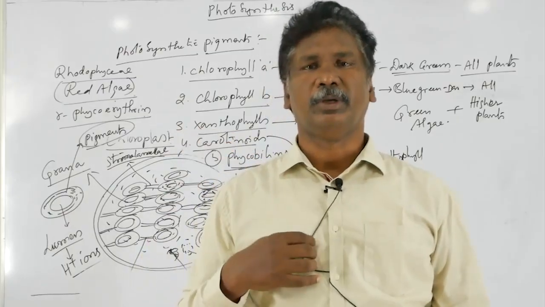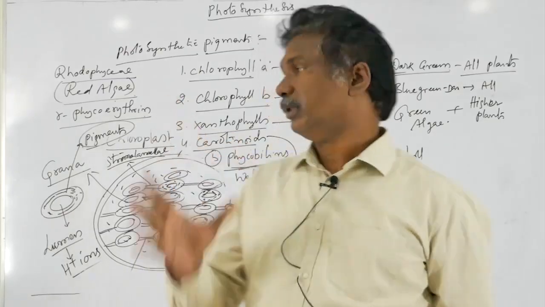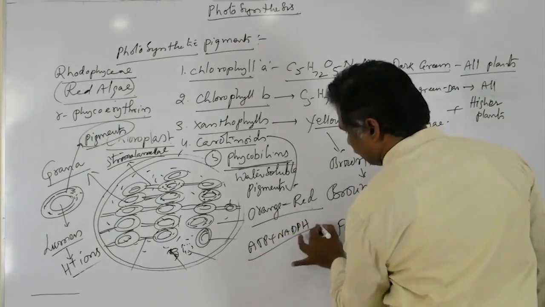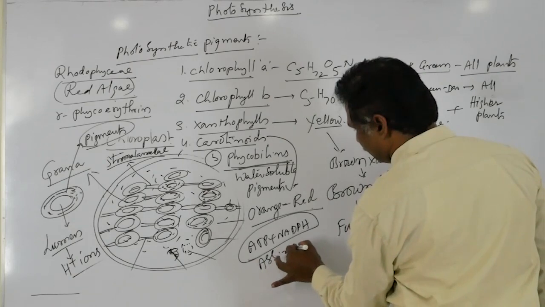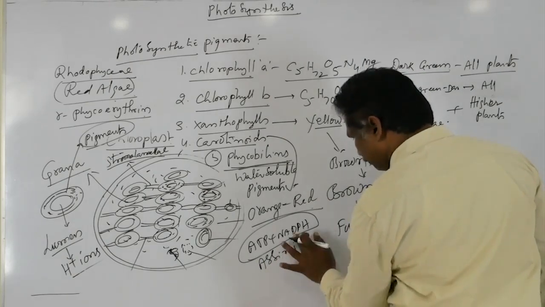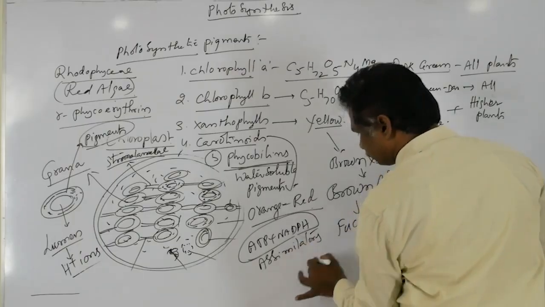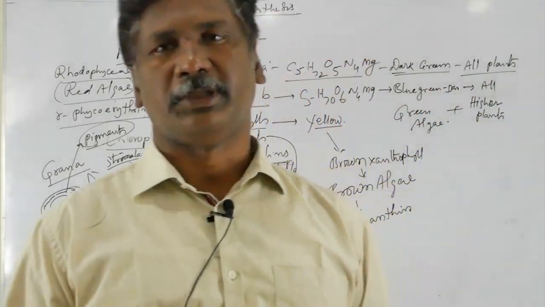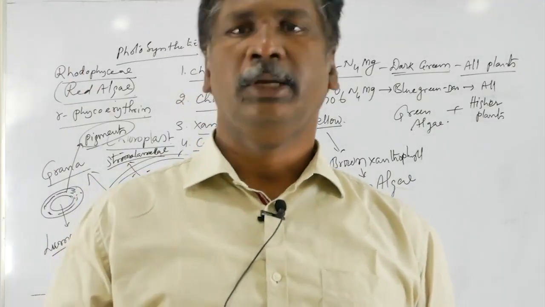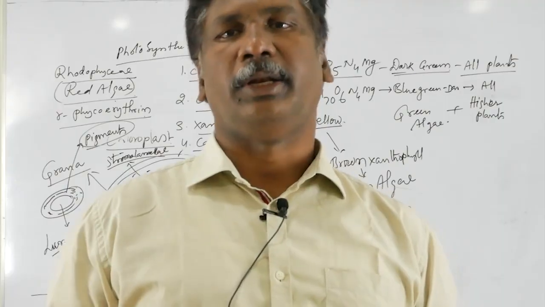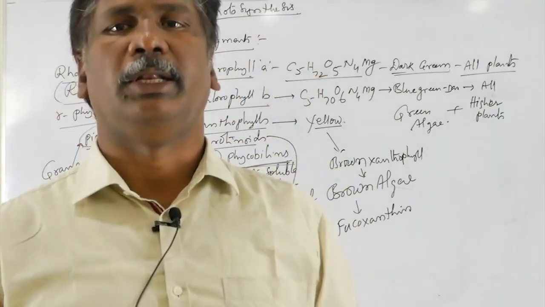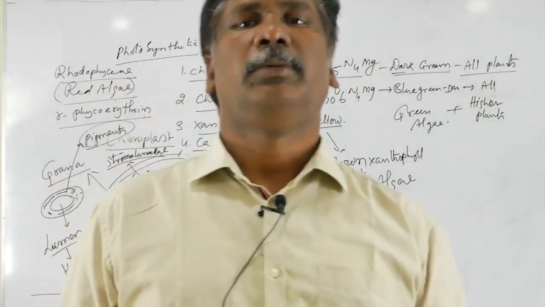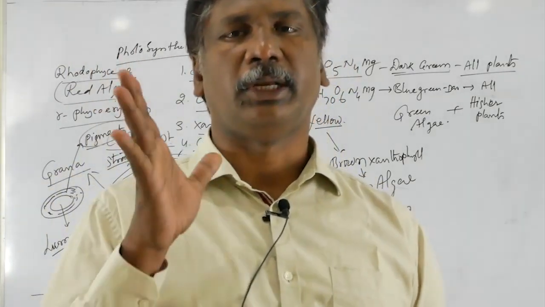That light energy is converted into chemical energy in the form of ATP and NADPH. That chemical energy is simply called assimilatory power. So all the photosynthetic pigments help in absorbing the light energy, which is supplied to the reaction center. In the reaction center, that light energy is converted into chemical energy in the form of ATP and NADPH, called assimilatory power.